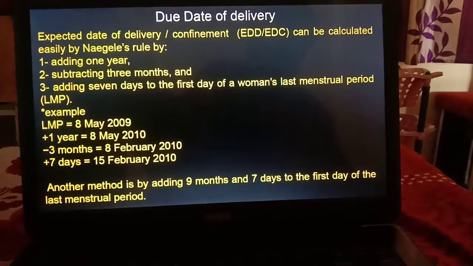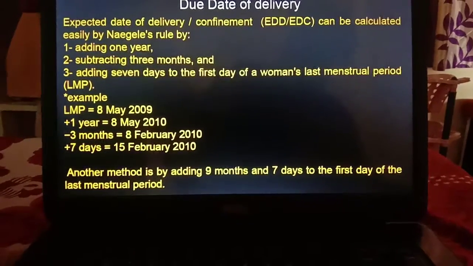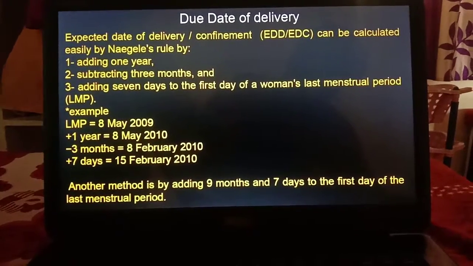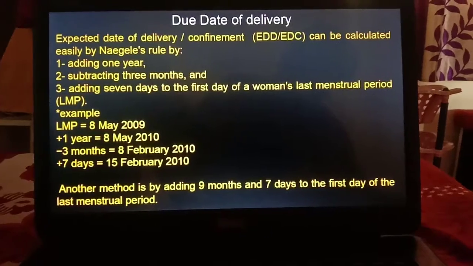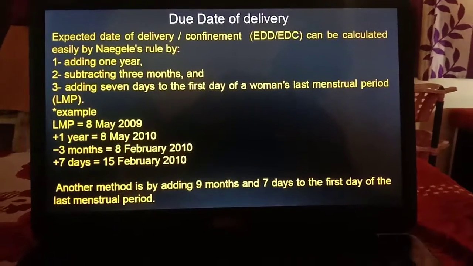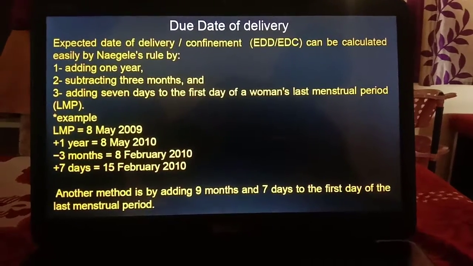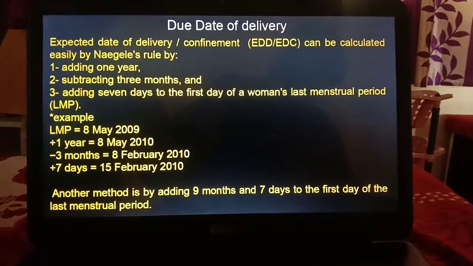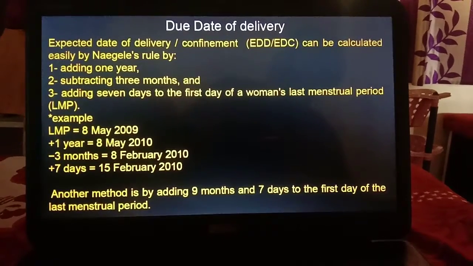Another method is by adding 9 months and 7 days to the first day of the last menstrual period. So this is how you calculate the expected date of delivery of a mother by using Naegele's formula. So this is about the normal pregnancy.